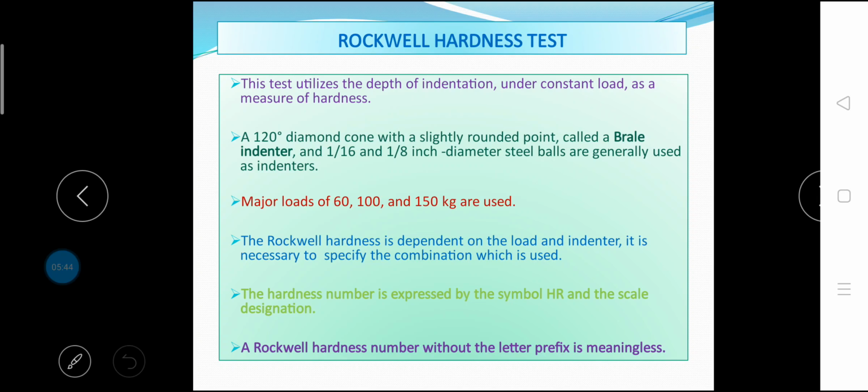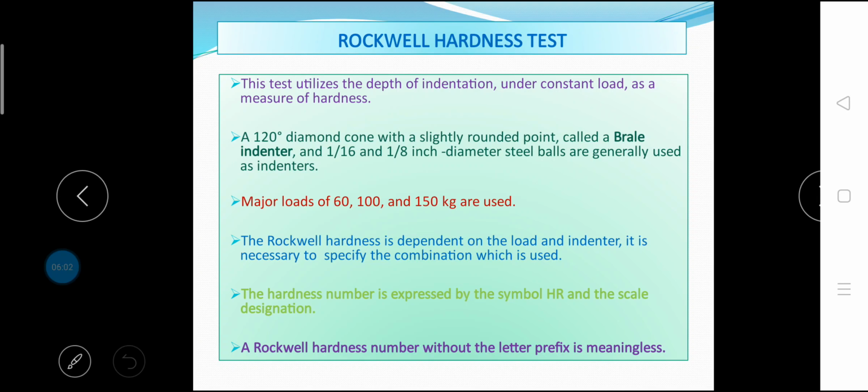The Rockwell hardness test is very similar to the Brinell test, but in this case, the machine measures the depth of impression rather than the diameter. The measurement is read on the dial of a micrometer depth gauge which is connected to the indenter. No microscope is used in the Rockwell hardness test.